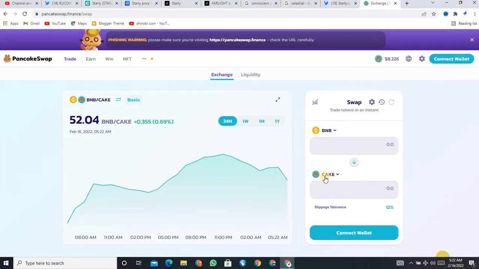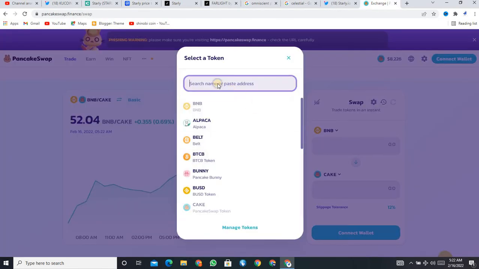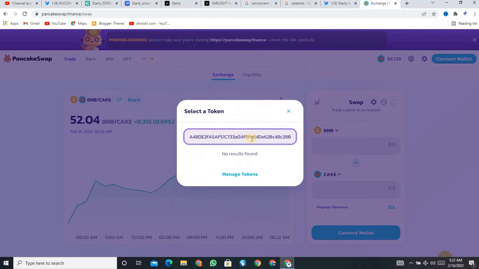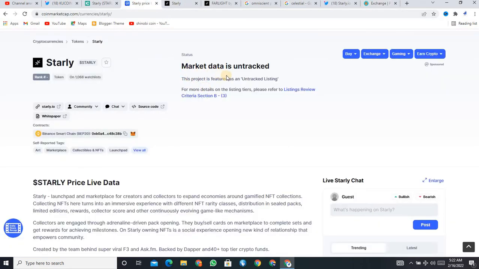After that I click on that, and you can see right over here, I paste the address, and then I'm just waiting for some time. But it is also very dangerous, you know, with projects like these, because you can see right over here that the market data is untracked.